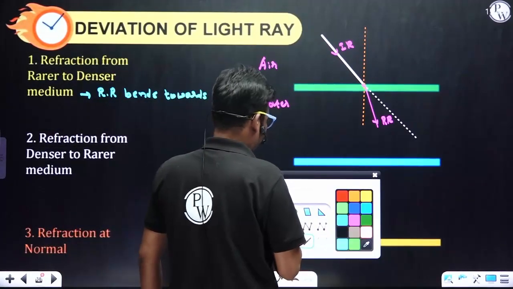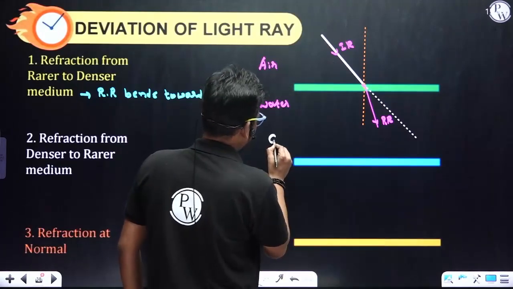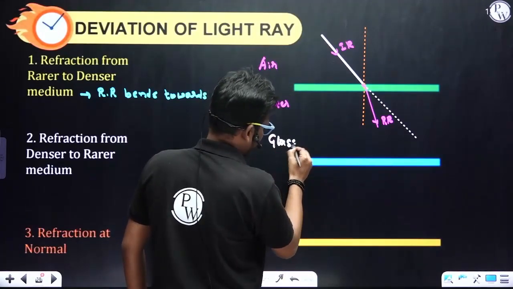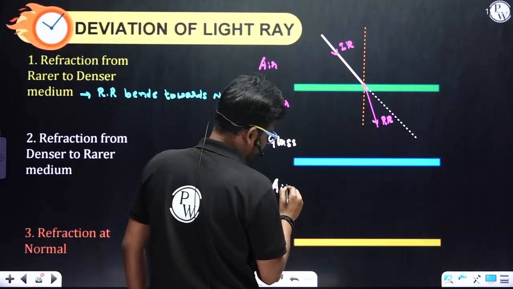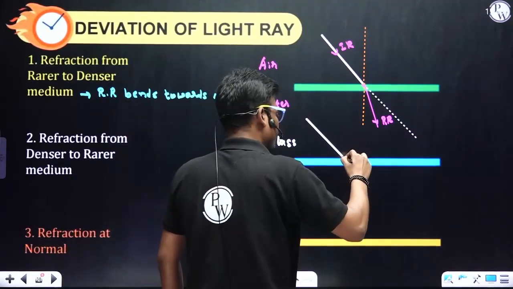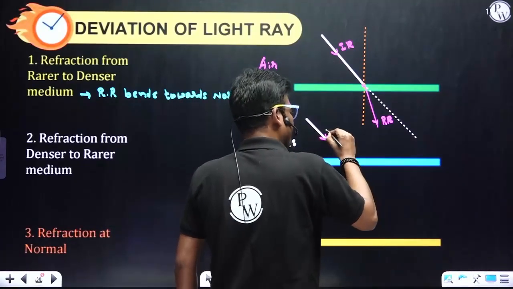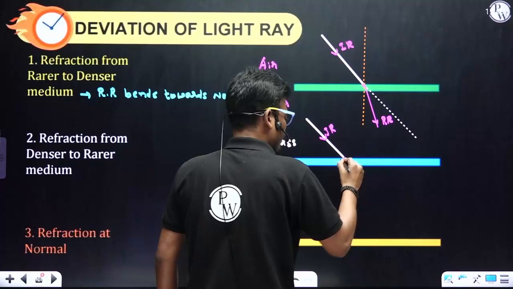And one more example. Here I'll consider glass, and here air. The light is traveling from the glass medium. This is the incident ray, and this is the point of incidence.